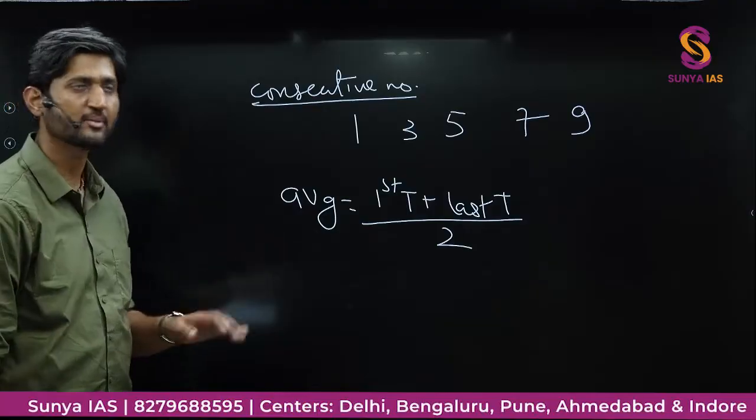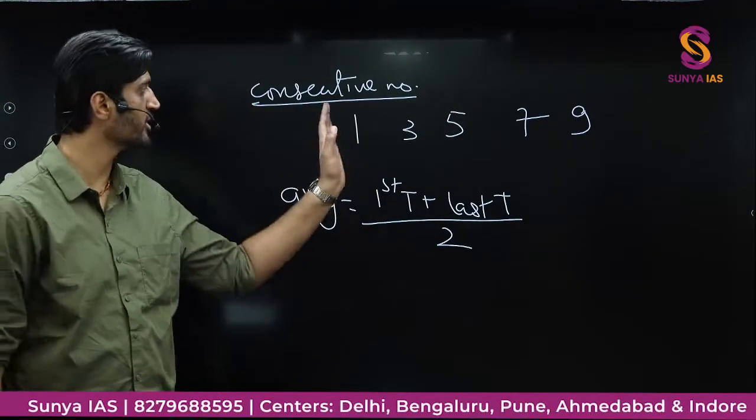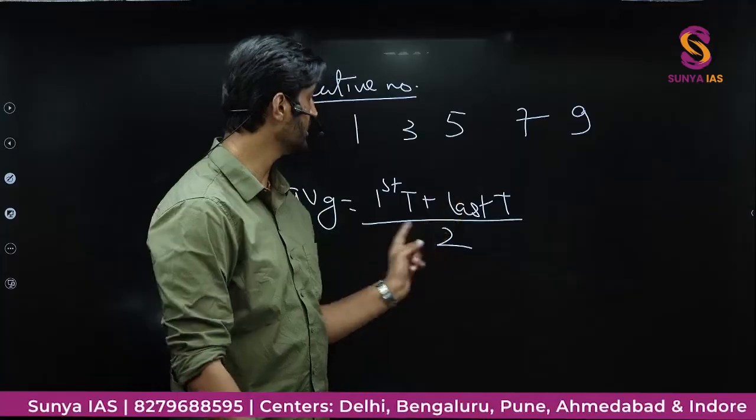That is the basic concept applicable on any consecutive series. This could be a consecutive series of even numbers also, and then also this would be applicable.